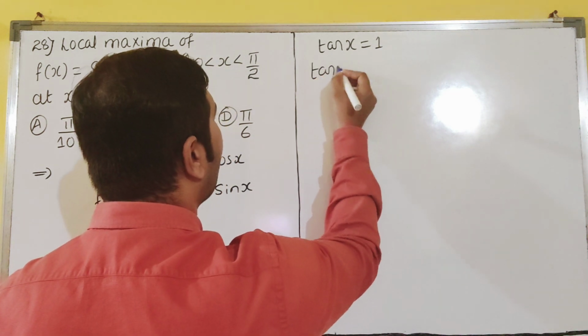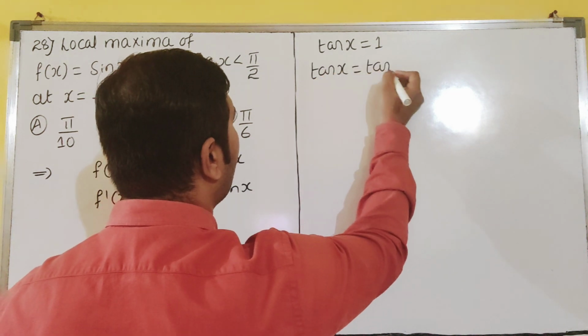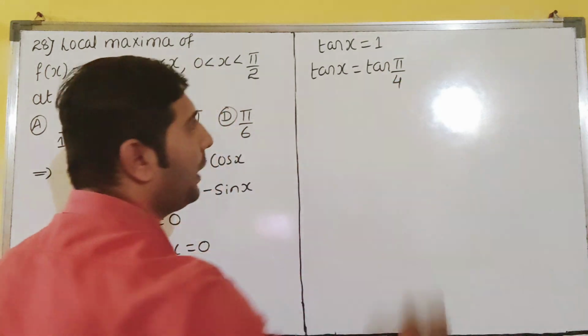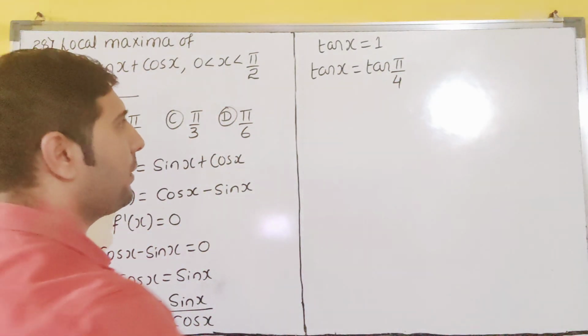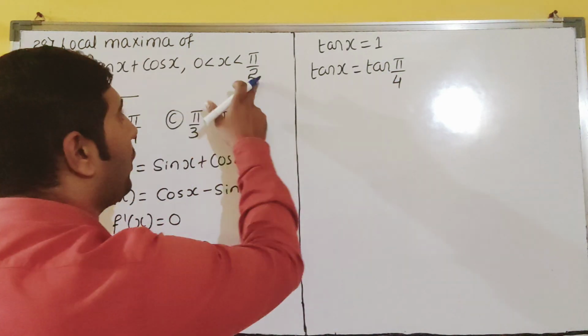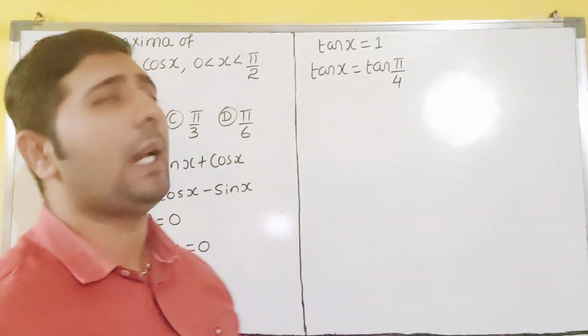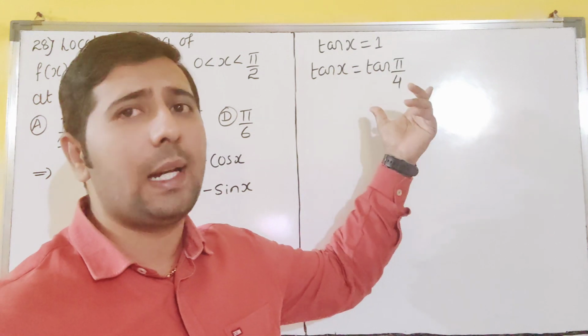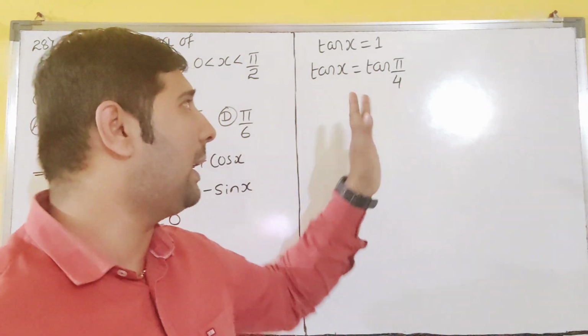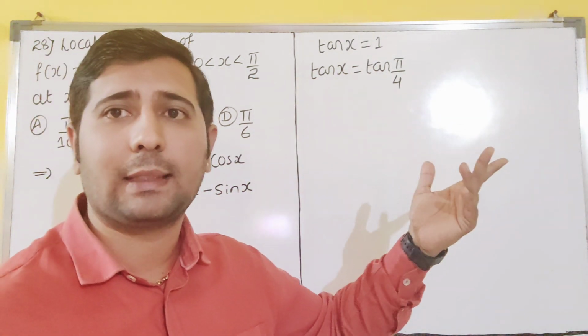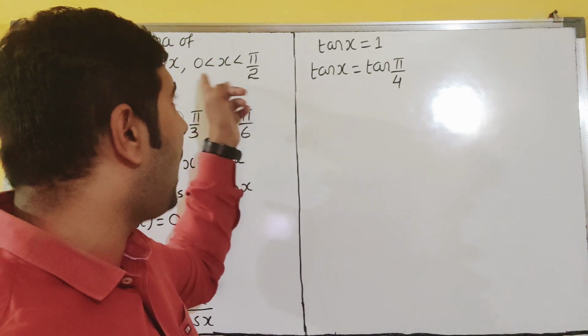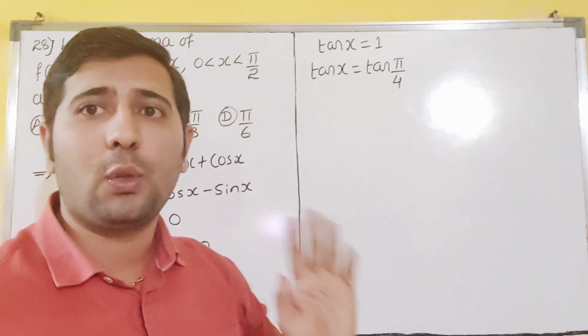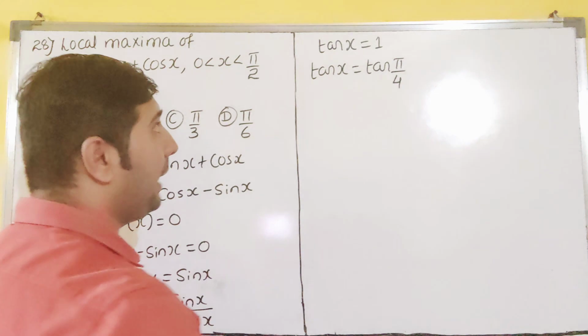When will tan become 1, dear students? Tan 45 degrees. Tan 45 degrees is what? 1, dear students. Because our x should lie between what? 0 to 90, dear students. Different angles may also give 1, but I am not speaking about different angles, because the angle should lie between 0 to 90. That is the main important thing.